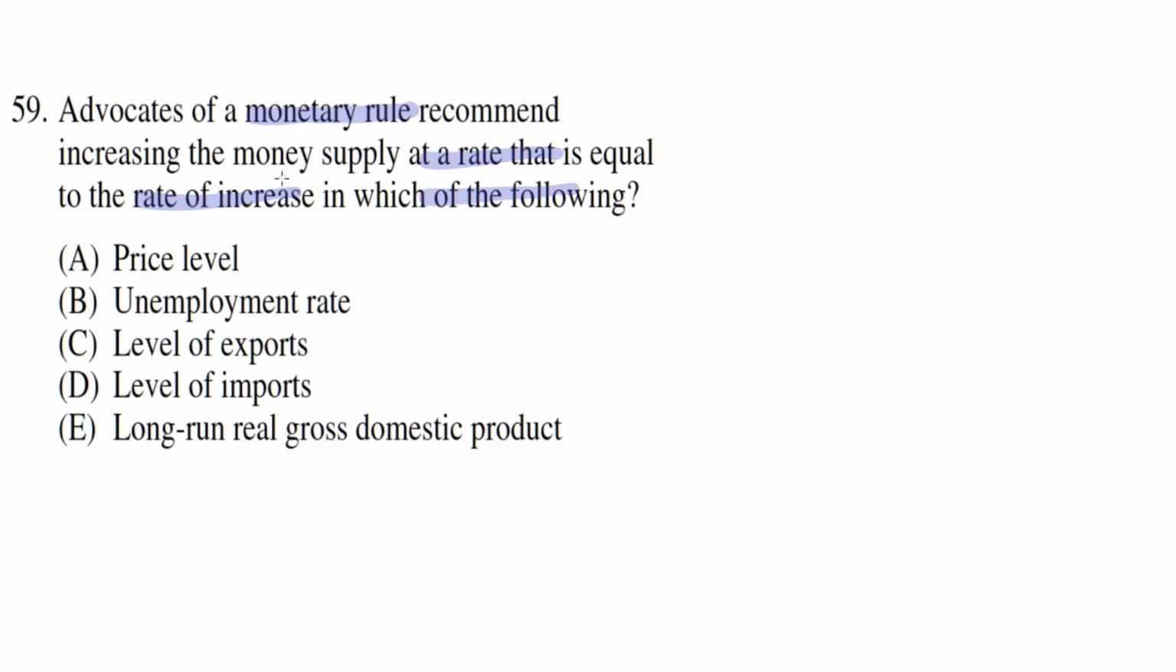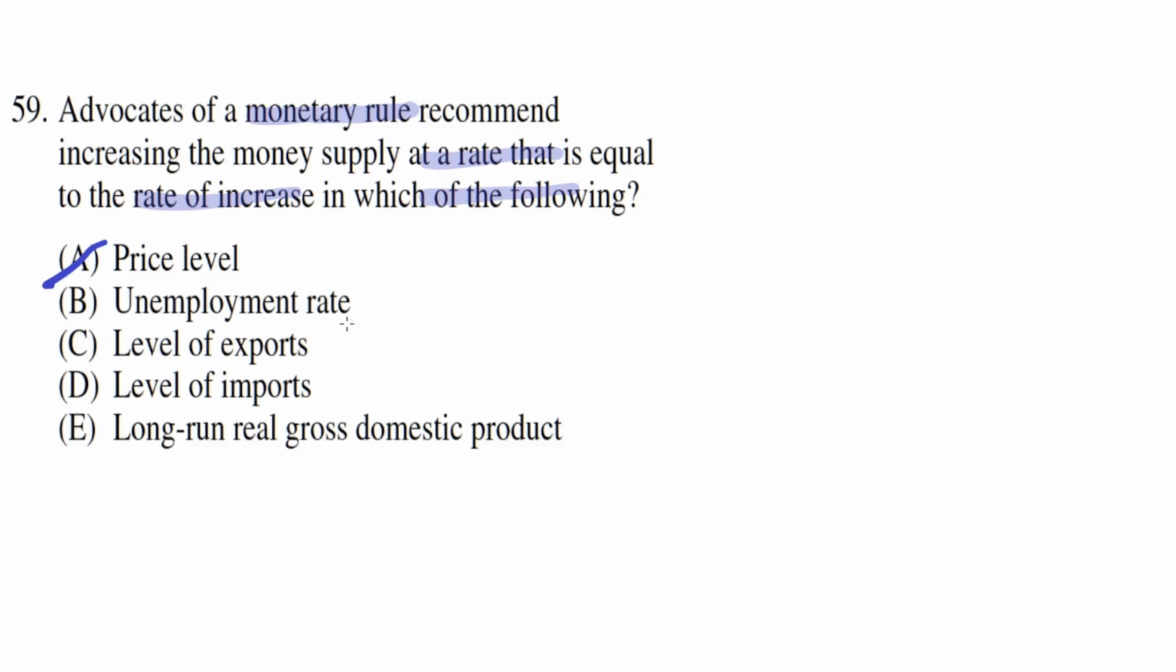This is incorrect because increasing the money supply at a rate equal to price level wouldn't make sense, as increasing the money supply would increase the price level, and thus that would cause a sort of loop that would lead to an almost infinite increase in money supply. So A is incorrect. B, unemployment rate.